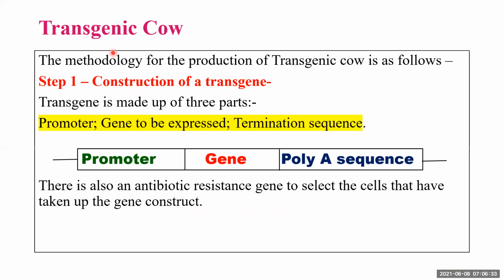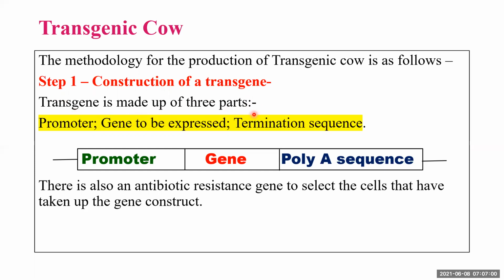Now, let us study the transgenic cow. The methodology for the production of a transgenic cow is as under. We are going to study how a transgenic milking animal is produced, and first we discuss the transgenic cow. Step one is the construction of a transgene.